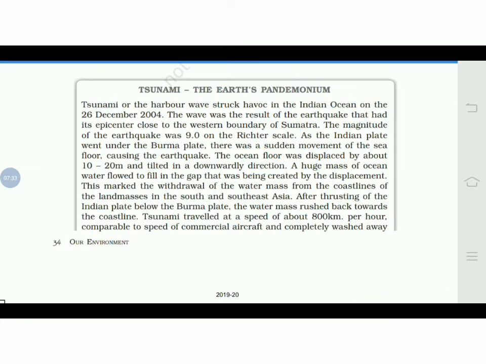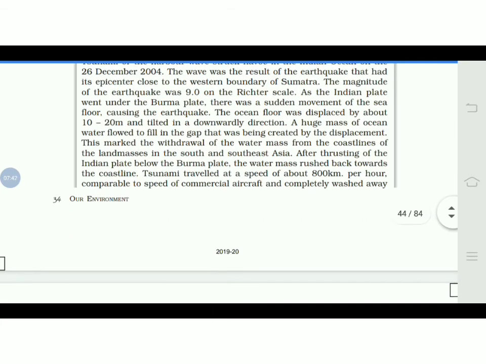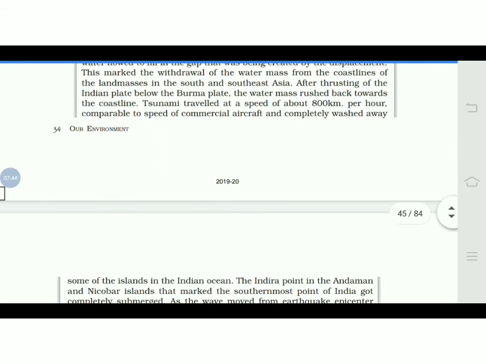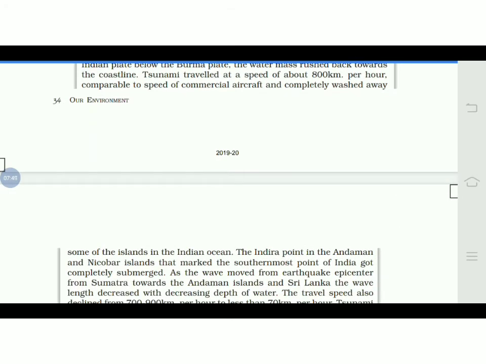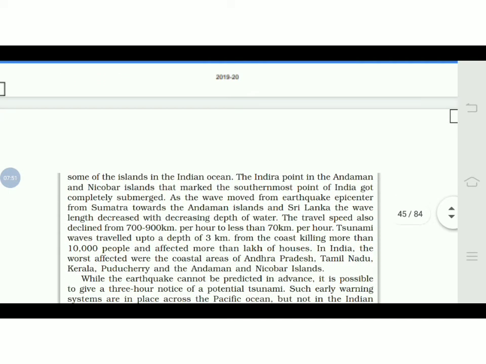For what reason was it being created? Because of the earthquake. It was considered to be the speed of a commercial aircraft, and because of this tsunami traveling, what happened? Whatever came in the way of the tsunami was washed off.